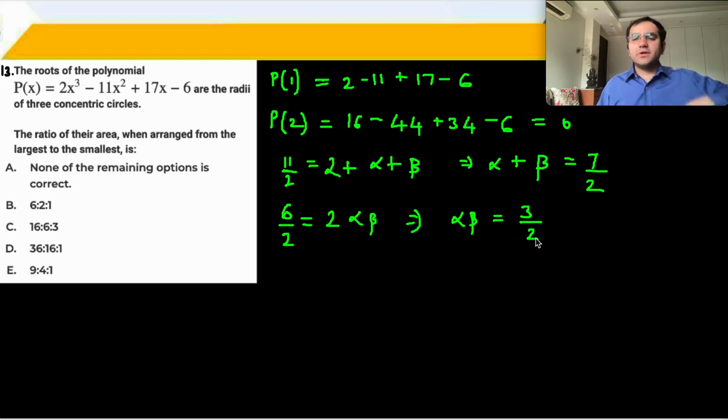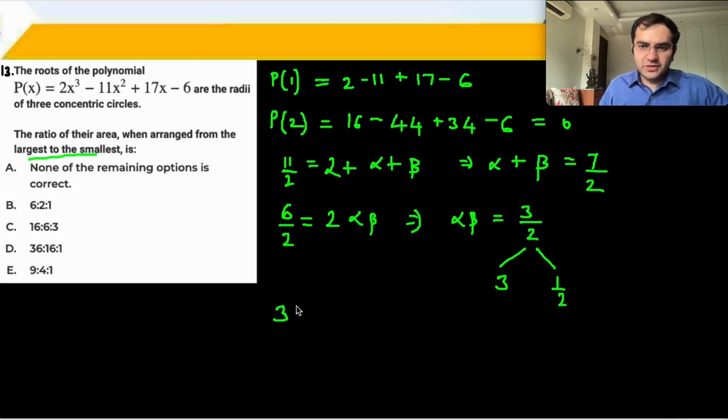Now either you can make a quadratic out of it, or you hope for the best. Sum of two numbers is 7 upon 2. Product is 3 upon 2. The numbers देख के ही लग गया कि ये तो 3 और 0.5 हैं. Two numbers जिनका product is 3 by 2 and sum is 7 upon 2 or 3.5. तो आपको आपके roots मिल गए. ठीक है. They are arranged from largest to smallest. तो आपका largest root आया 3, middle root आया 2 and smallest root आया half.